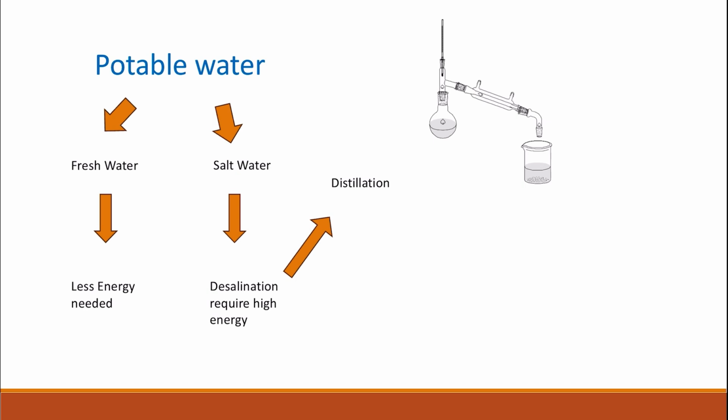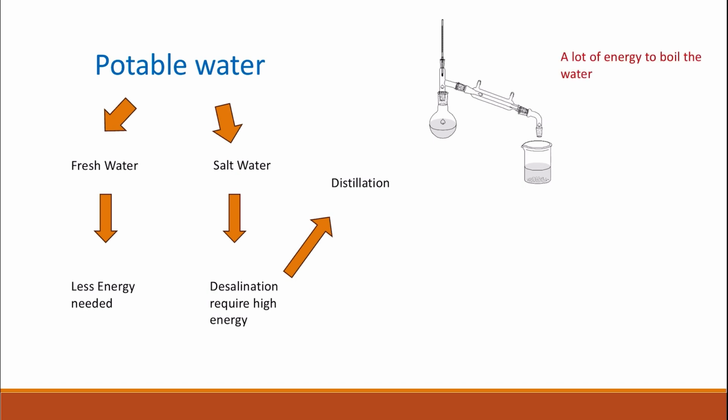So in distillation, you heat the salt water to its boiling point, and then the water itself will start to evaporate, and then you pass the steam through a condensation unit where it is cooled down, condensed and collected, and then can be used as potable water. The distillation has several problems.